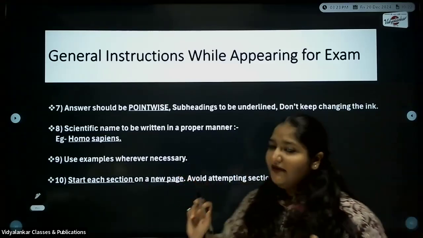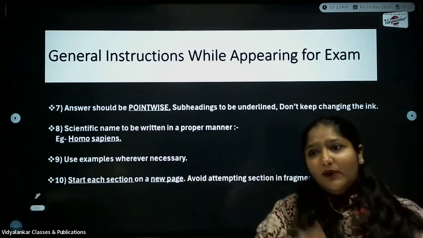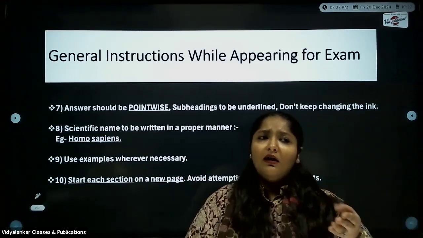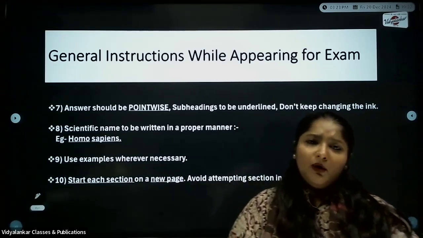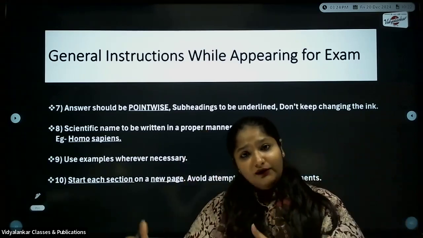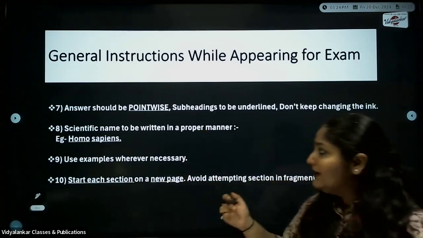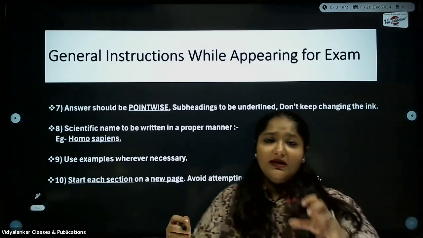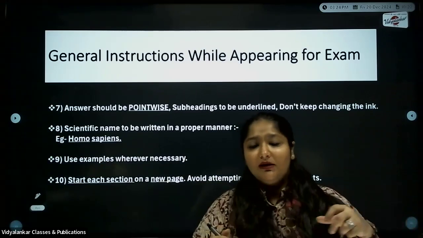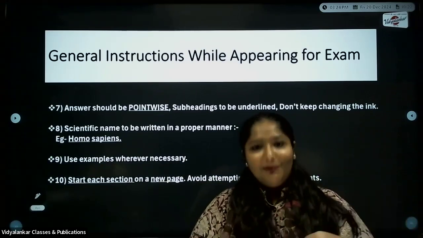Next, use examples wherever necessary. Now here, for wind pollination, water pollination, there is a list of examples. If you get parthenocarpy or polyembryony, I'm just giving an example, wherein you can mention examples, the list of the fruits. See to it that wherever there are examples, you mention them, because that will help you gain marks.